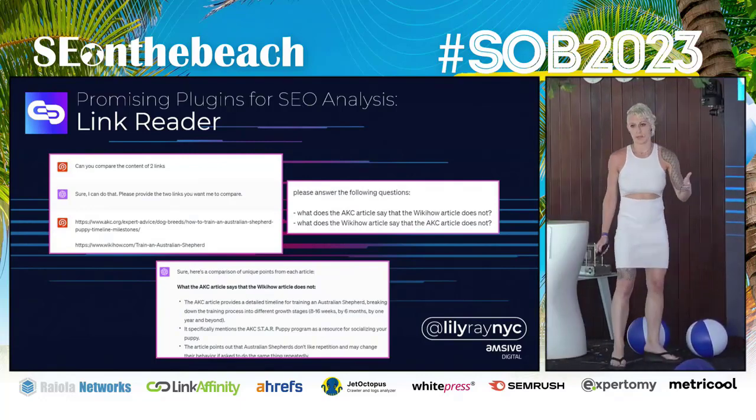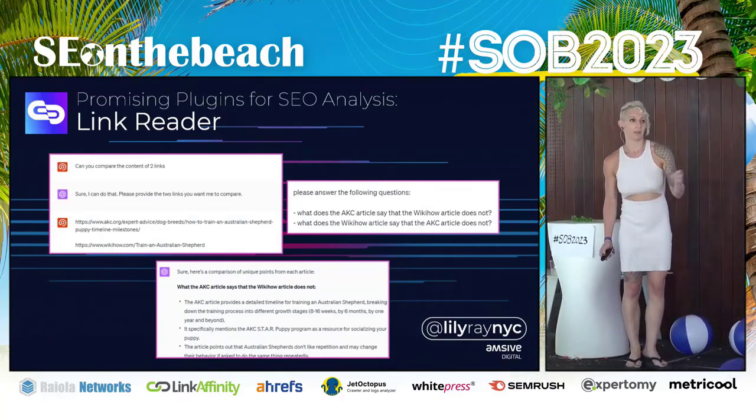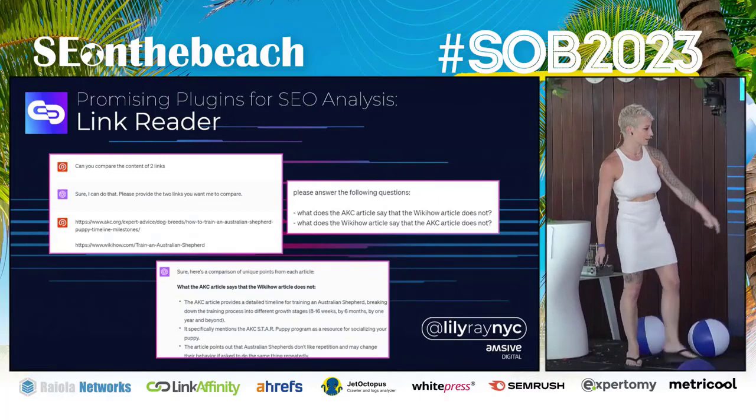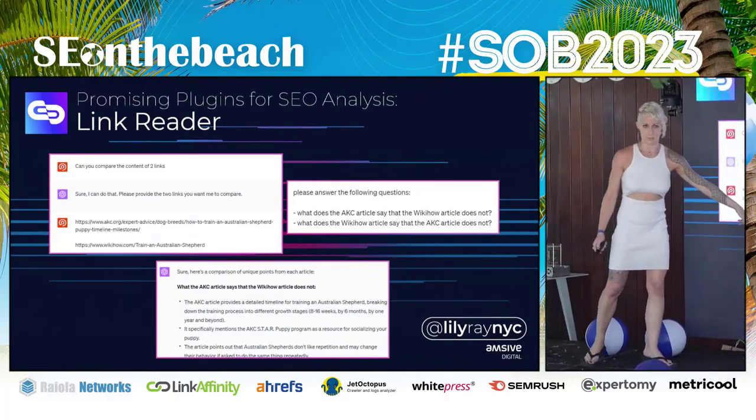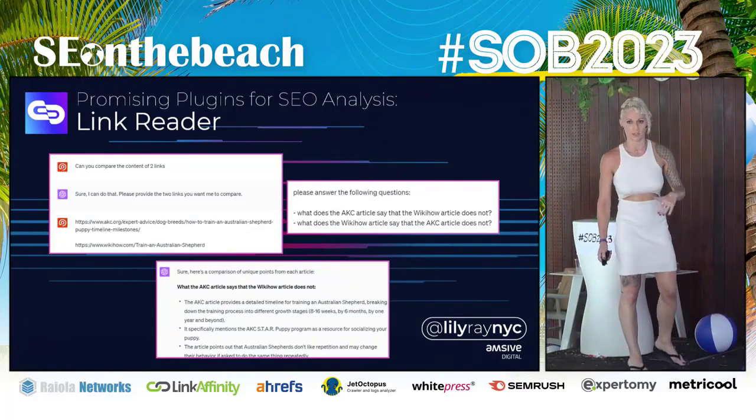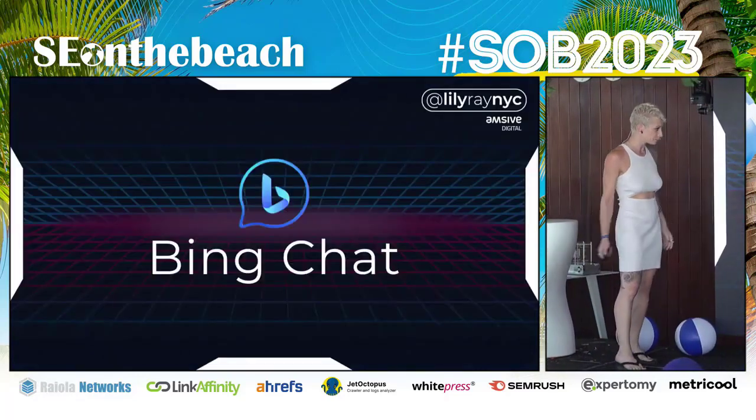And then you can literally say, what's on URL A that's not on URL B? How can I improve URL A to make it better than B? Or whatever questions you want to ask, and it actually does a really great job analyzing the text. So to me, this is a pretty transformative way that we can use ChatGPT for SEO purposes. So consider the Link Reader plugin.